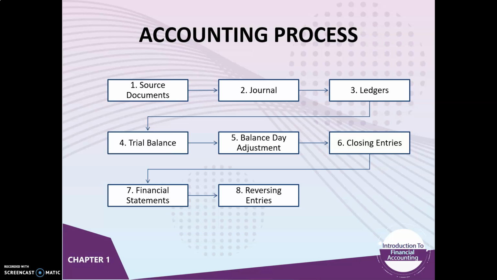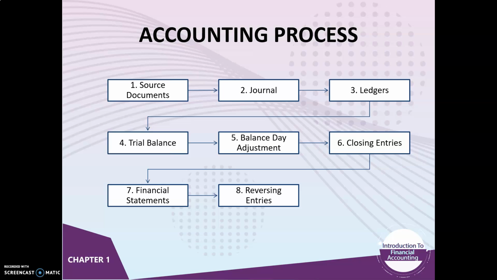The cycle represents the flow of information from the beginning of the recording process up to the preparation of financial reports. The steps in the cycle are performed in sequence and are repeated in each period.